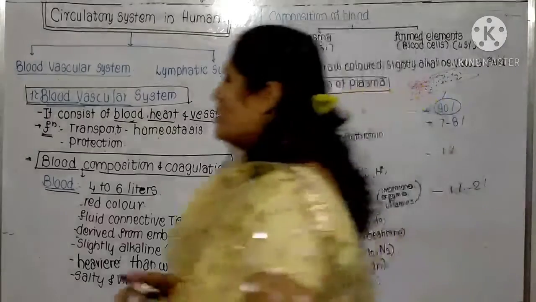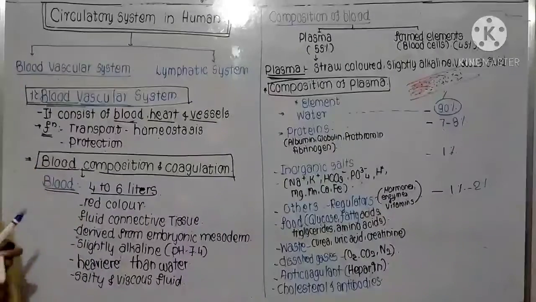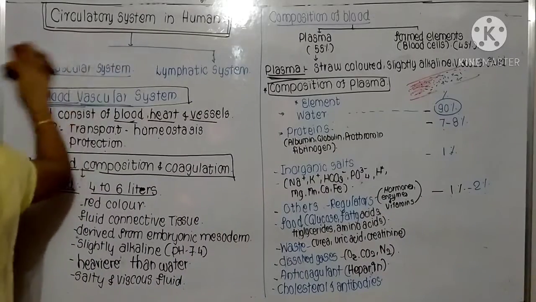Okay, now let's see the next topic, the formed elements. Hope you all understood this.